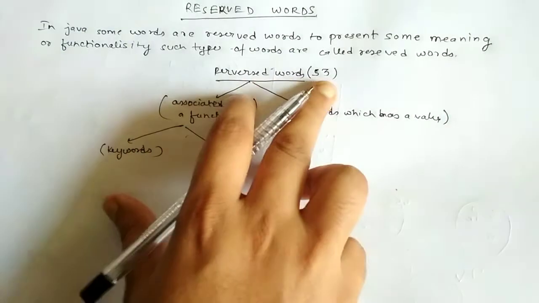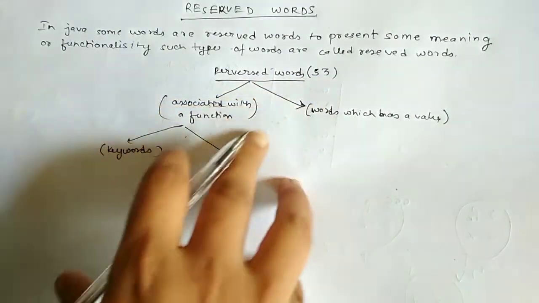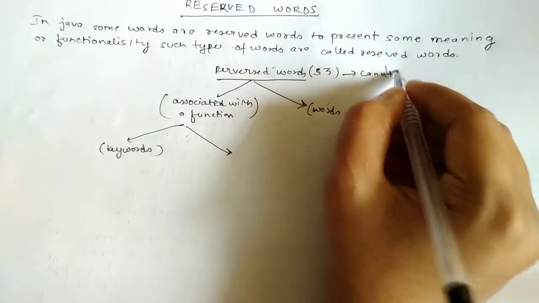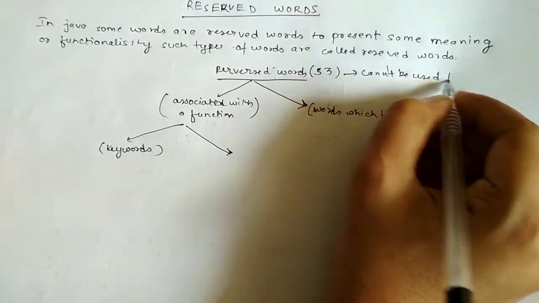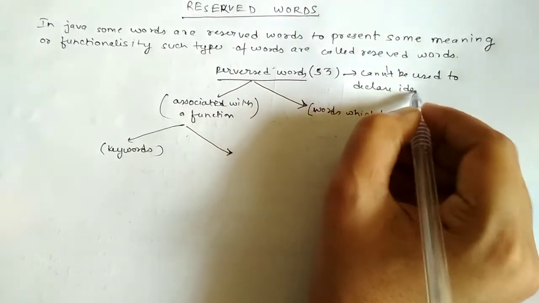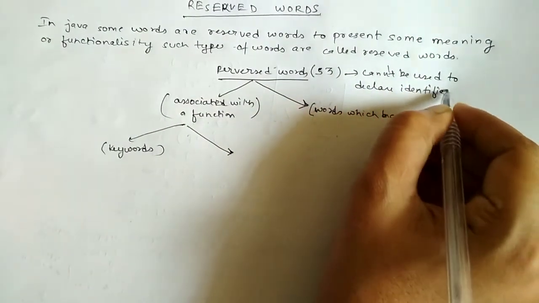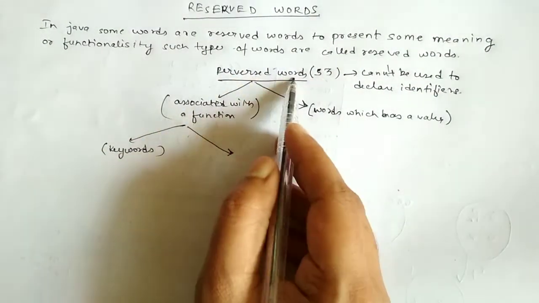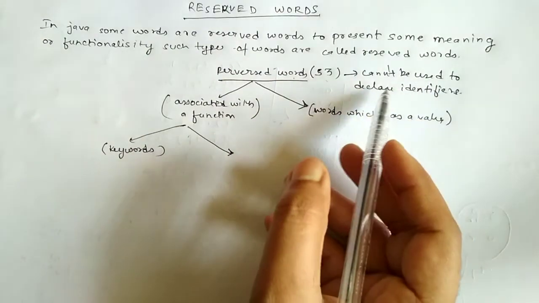We can't use these 53 words to declare an identifier. So there are 53 total reserved words which cannot be used to declare identifiers.